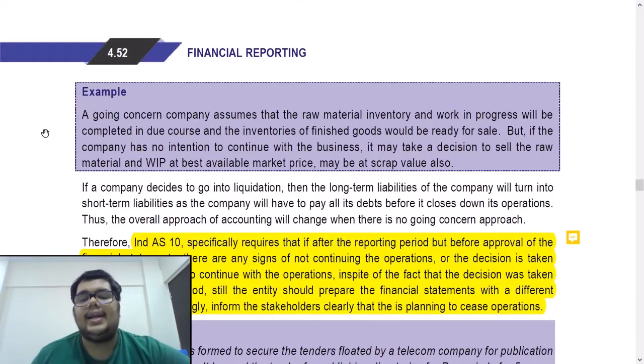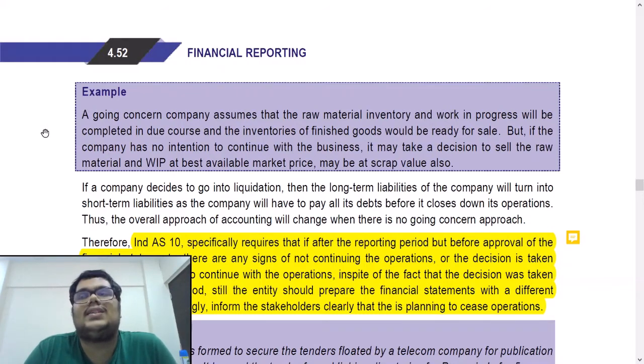Next, Ind AS 10 specifically requires that if after the reporting period but before approval, there are any signs of not continuing the operation, so basically a going concern issue, or a decision is taken during that period not to continue with the operations, in spite of the fact that the decision was taken after the reporting period, still the entity should prepare the financial statements with a different approach and accordingly inform the stakeholders clearly that the entity is planning to cease operations. So basically what is this saying?